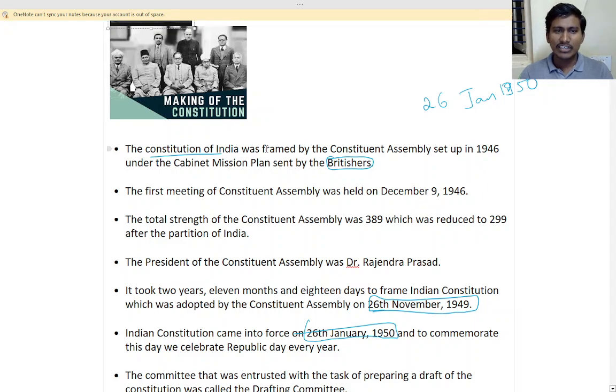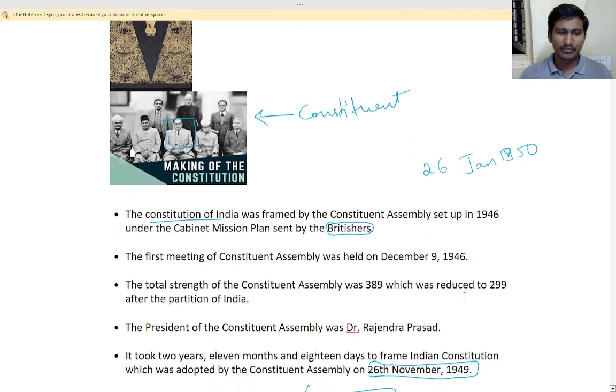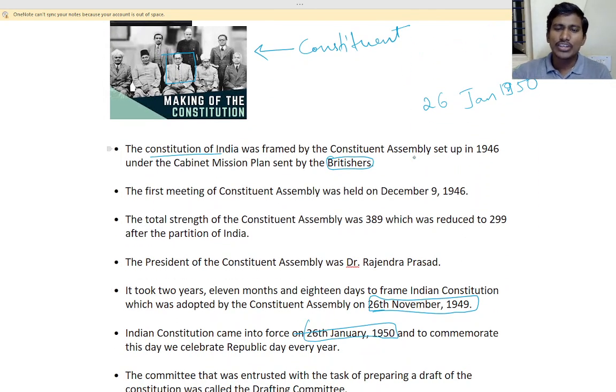So the Constitution of India was framed by the Constituent Assembly. These are the people in the Constituent Assembly. Okay. So Dr. B.R. Ambedkar is the Chairman. Chairman. Okay. So the Constituent Assembly was set up in 1946 after independence to write the Constitution. Yes, yes. So the Cabinet Mission Plan was sent by the Britishers.